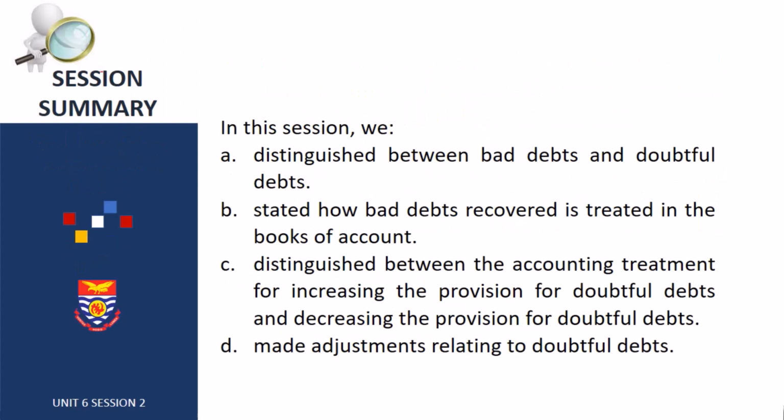In this session, we distinguished between bad debt and doubtful debt. We stated how bad debt recovered is treated in the books of account and distinguished between the accounting treatment for increasing the provision for doubtful debt and decreasing the provision for doubtful debt, and made adjustments relating to doubtful debt.